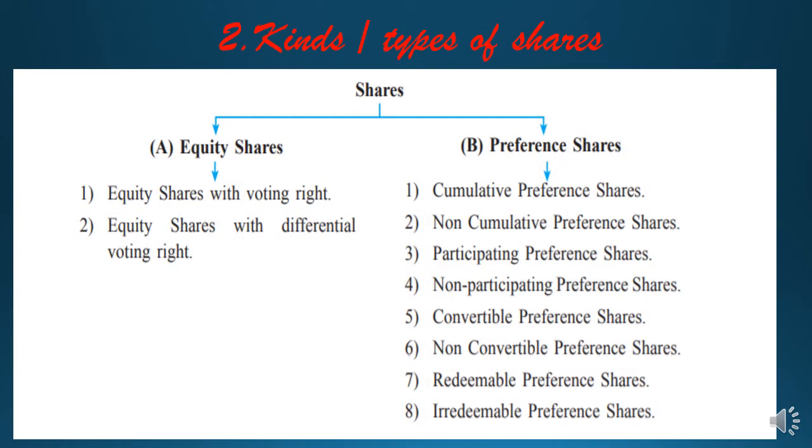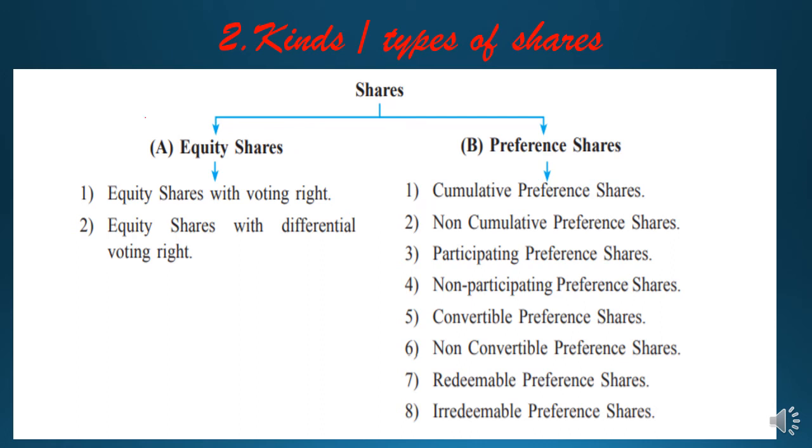The next important question from this chapter is kinds or types of shares, which we will see in detail, students. First let's understand the flow chart given here. Equity shares and preference shares are mainly the two types of shares available.